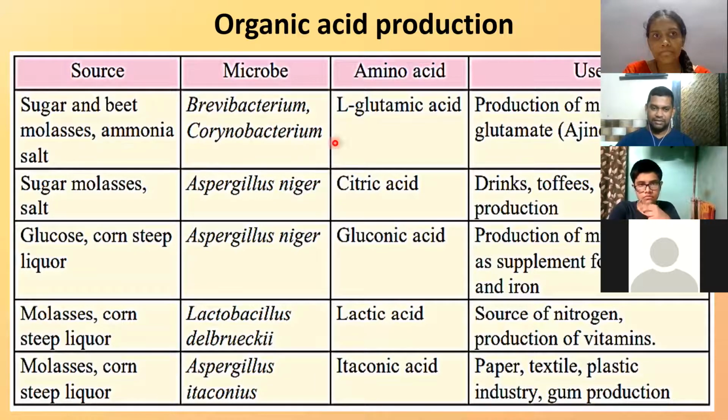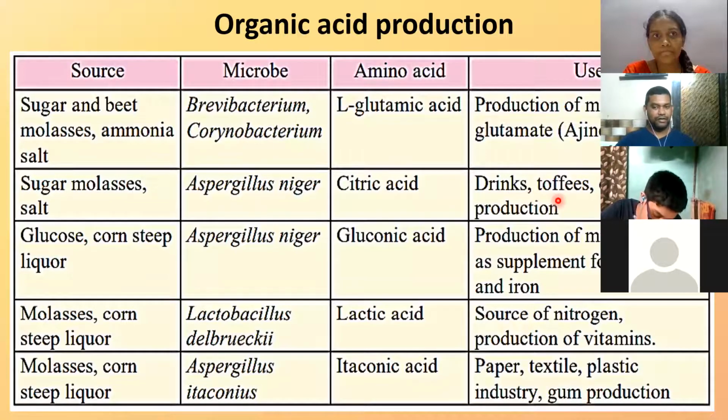Again, there is a spelling mistake. Instead of this O, after N comes E, not O. C-O-R-Y-N-E, Corynebacterium. That is also used for the production of glutamic acid. Then the next one, Aspergillus niger. That's a fungus. This you will use to produce citric acid and gluconic acid.